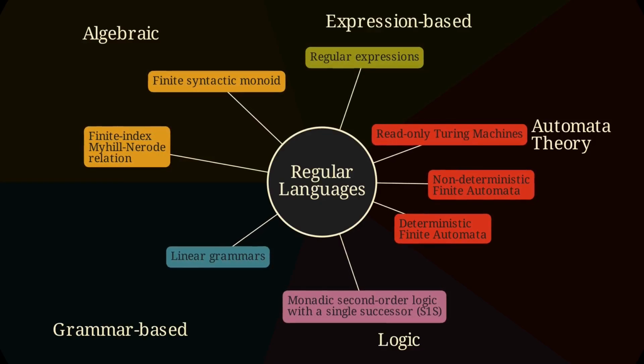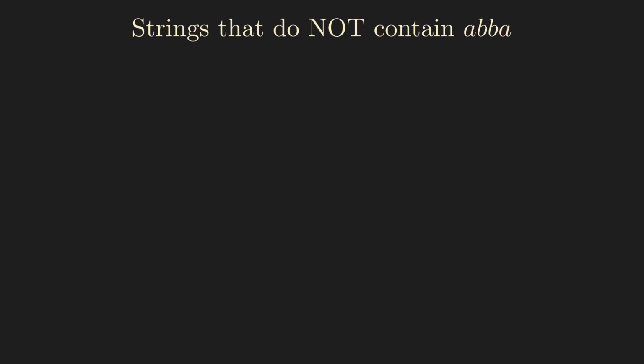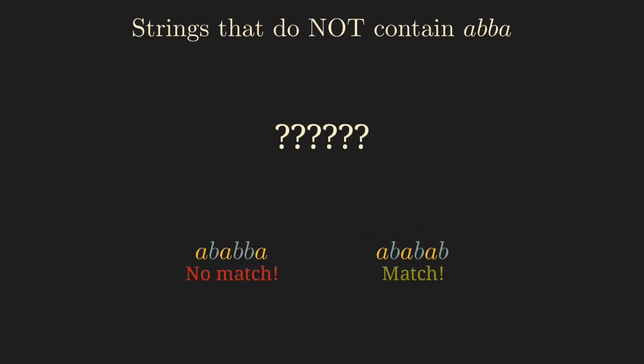Here's an example. Let's imagine we really dislike Swedish pop bands from the 1970s, and we therefore need a regex for strings in which the sequence ABBA does not occur. At first glance, this seems a bit weird. After all, regular expressions are made to match on strings. But how can we match on strings that do not contain a certain substring?